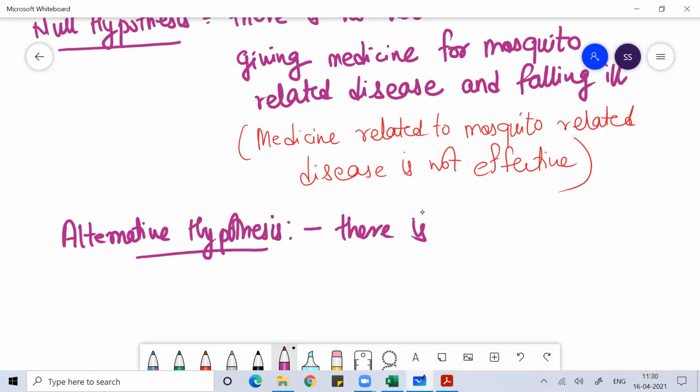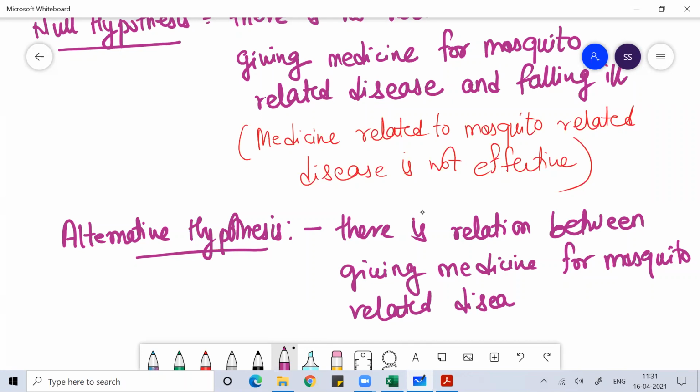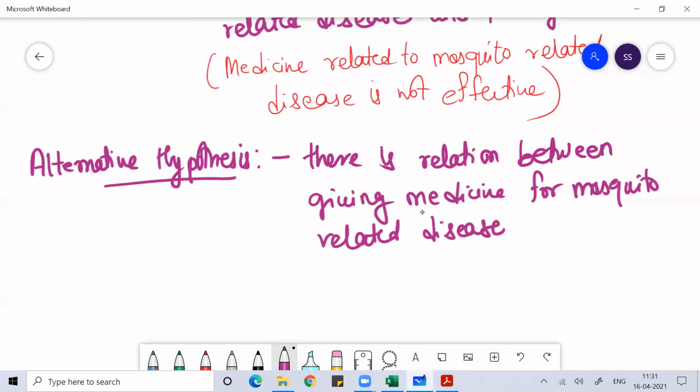In the null hypothesis, I said there is no relation, that giving medicine is not effective, and in the alternative hypothesis, I say there is a relation between giving medicine for mosquito related disease and falling ill because of mosquito related disease.